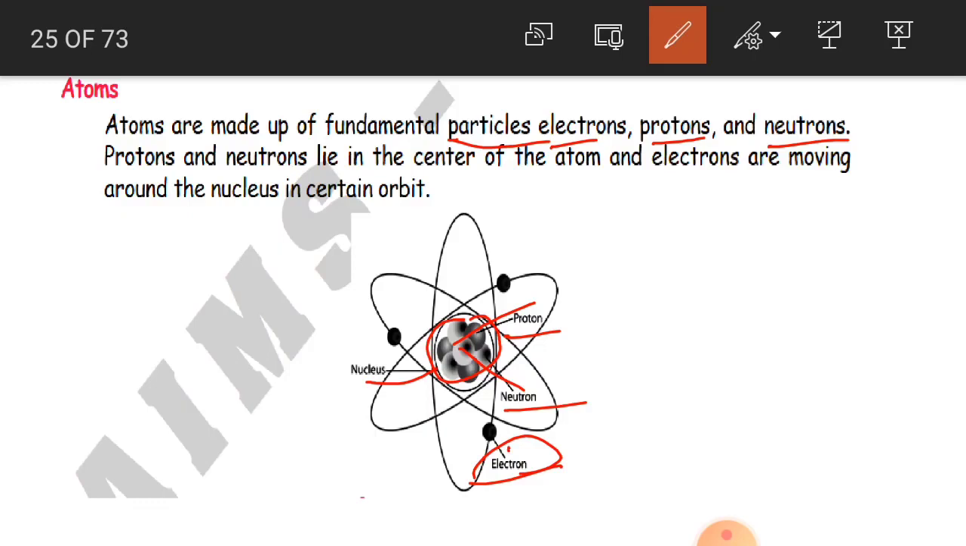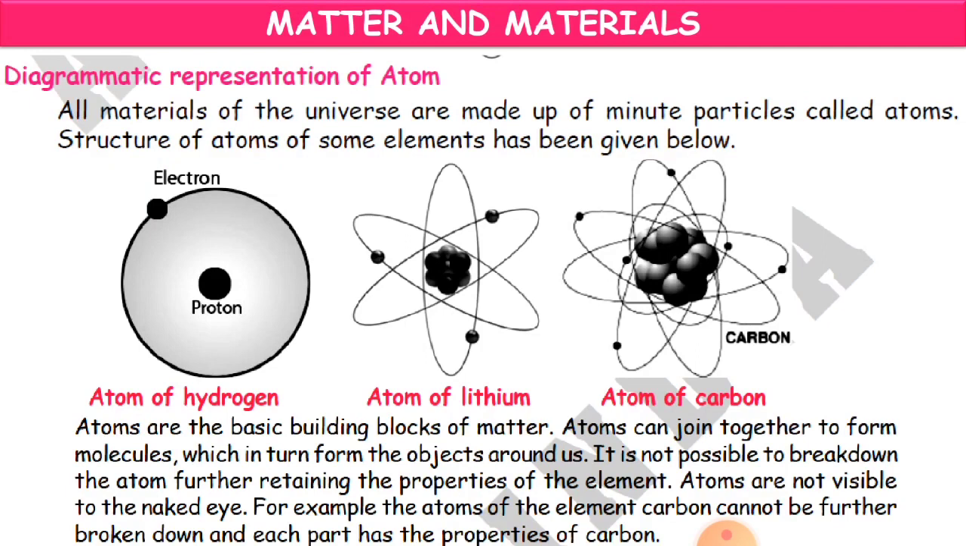See here. They are going to move in an orbit, in the sense that they are going to travel in a round shape around the nucleus in the center. Clear, children? So what you have to remember is atoms are made of fundamental particles, which are electrons, protons, and neutrons. Clear? Now, this is the diagrammatic representation of an atom.